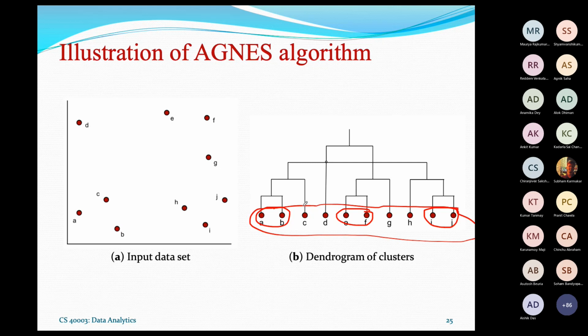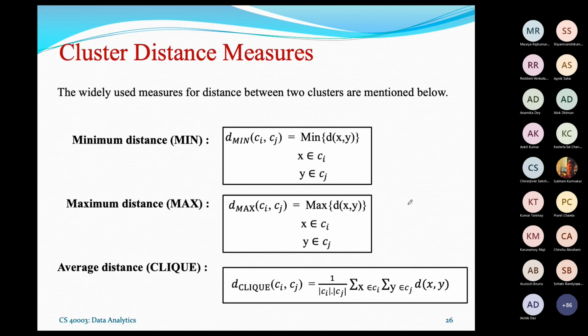Then at the next level, these two clusters are merged, these two clusters are merged, and these two clusters are merged. At the next level, these two clusters are merged, and the rest remain as they are, and so on. This way, the hierarchical bottom-up strategy works, and you will be able to see the progress of this algorithm through the dendrogram of the clusters at any instant.